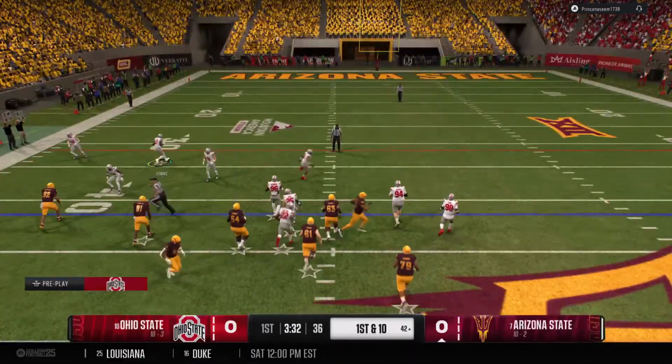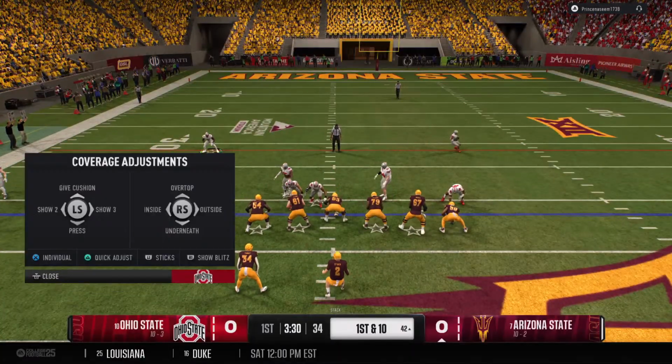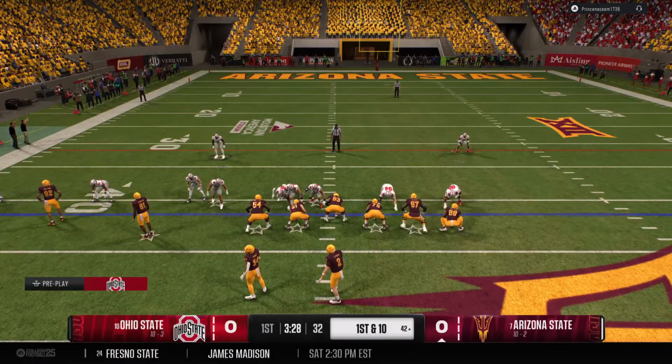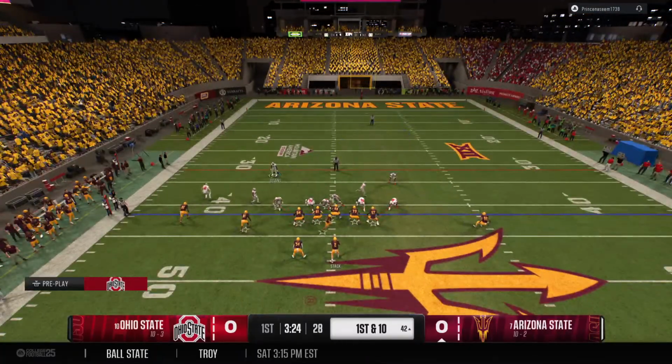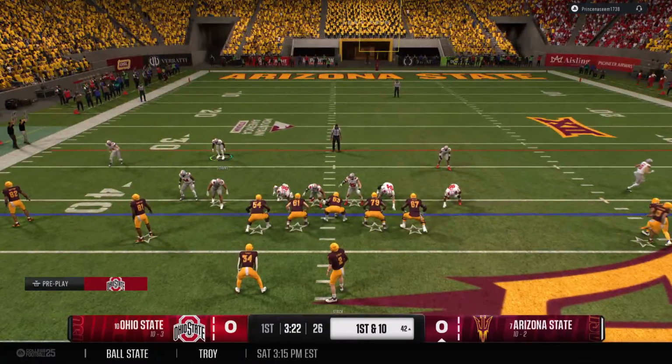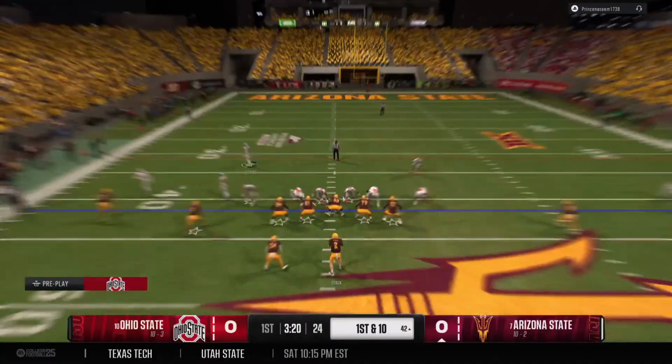The Sun Devils will crank up the tempo. Well, there's nothing better for an offensive coordinator than having a quarterback get into a rhythm early in this game. Another great completion. This guy is off to a great start in this big playoff game.